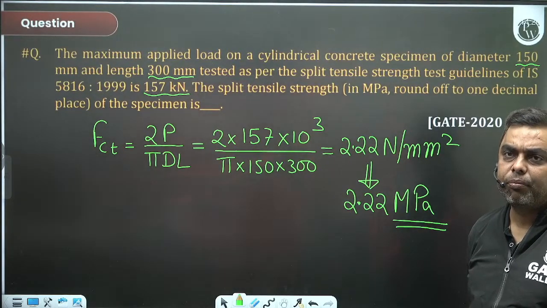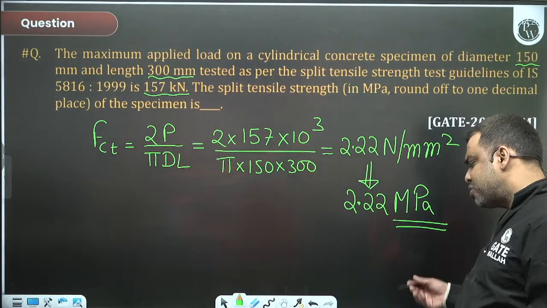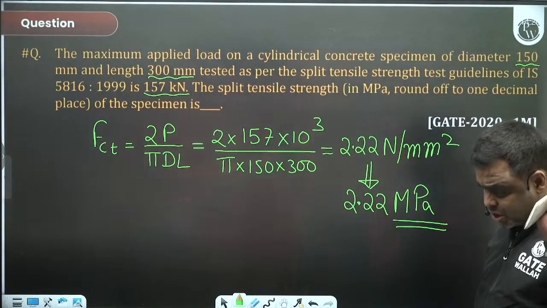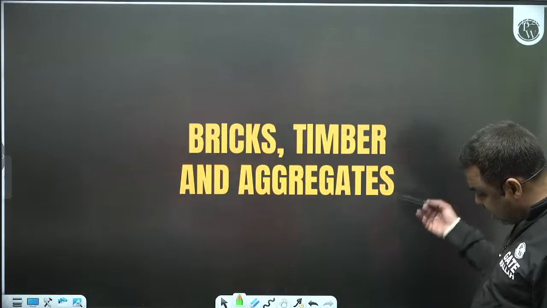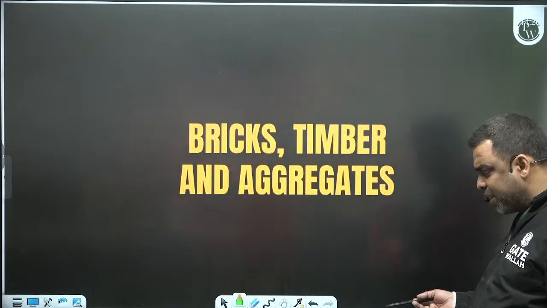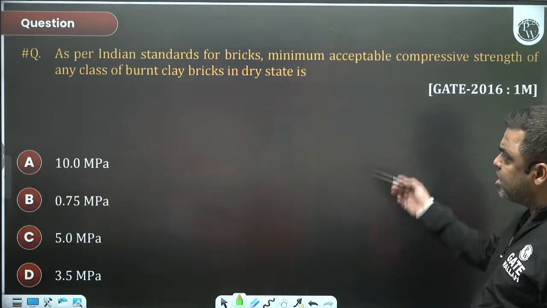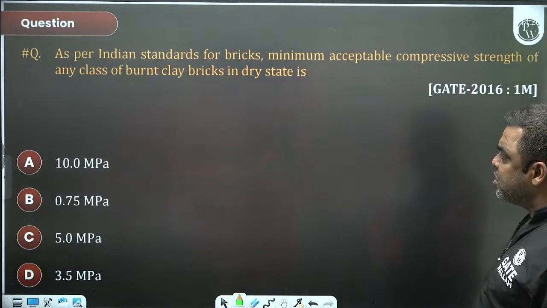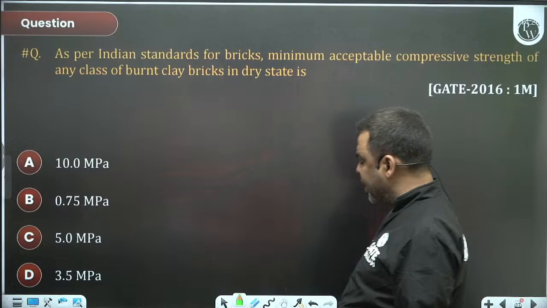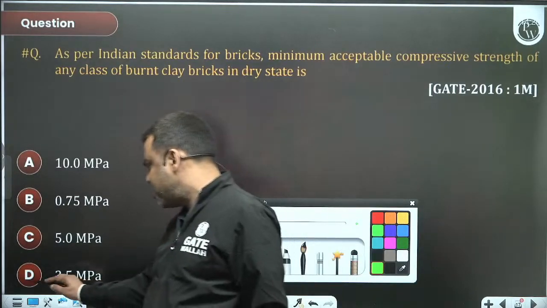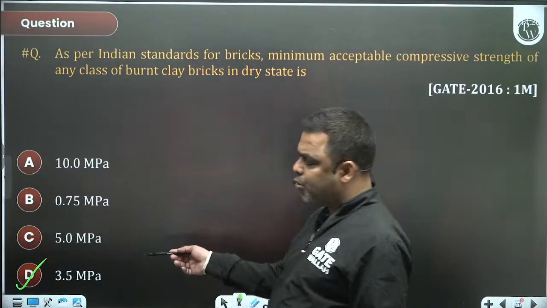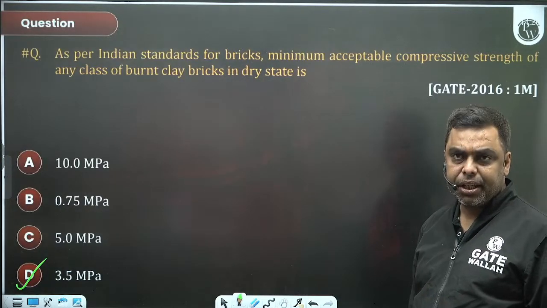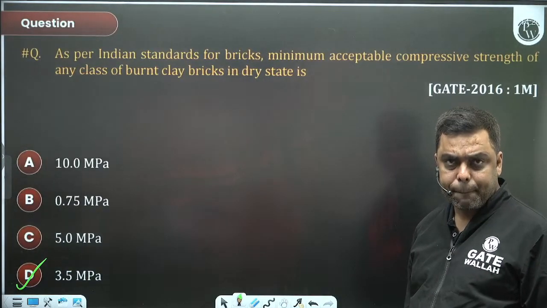Concrete is over. Now there are certain questions asked on bricks, timber, although that is not in syllabus. Still, since the number of questions were very less, I just brought those questions. As per Indian standard, the minimum acceptable compressive strength of any class of burnt clay brick is how much? So that is 3.5 Newton per mm square. Right answer would be 3.5, D. This is our answer.